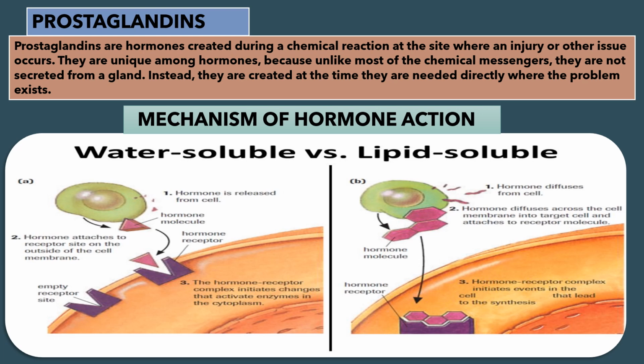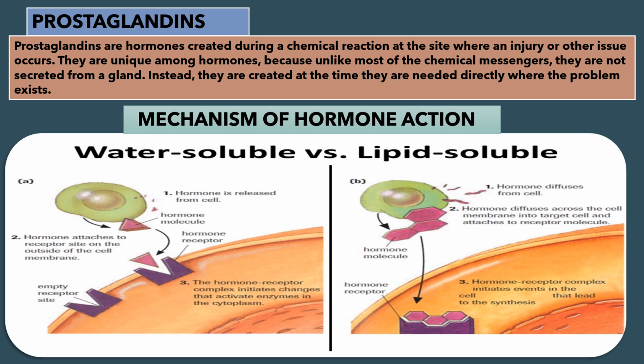Step 2, hormone attaches to receptor site on the outside of the cell membrane. These are the empty receptor sites, V-shaped. Hormone is attaching, by arrow it has been shown. Step 3. The hormone receptor complex initiates changes that activate enzymes in the cytoplasm.